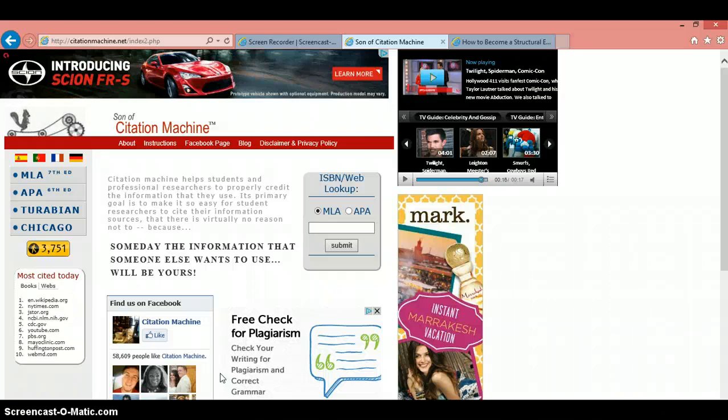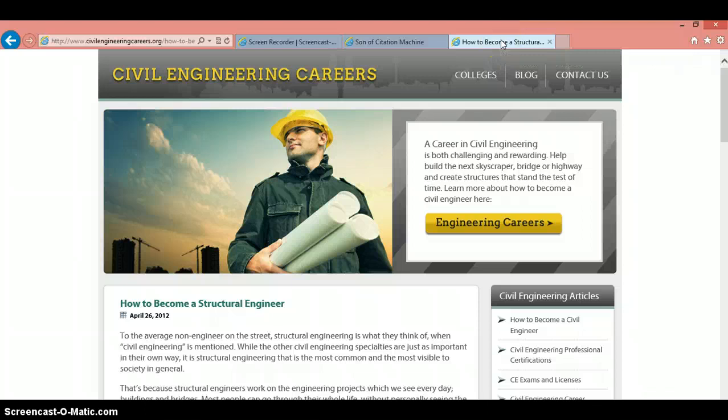Since I'm already on the internet and pulling that information, I thought it'd be a great time to go ahead and do some of that final documentation, and that way all I have to do is get the information from my web document. I don't have to look it up again. The other tab that I currently have open is where I did a Google search, and since I was talking about doing engineering, I found a website that talks about civil engineering careers.